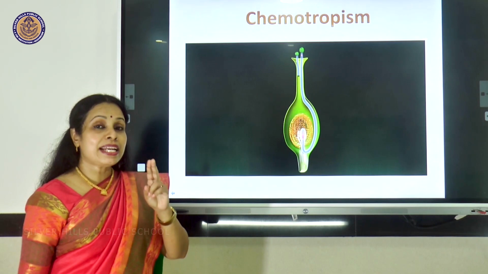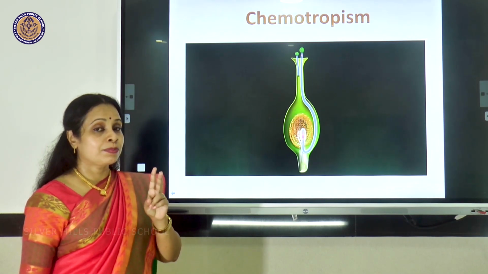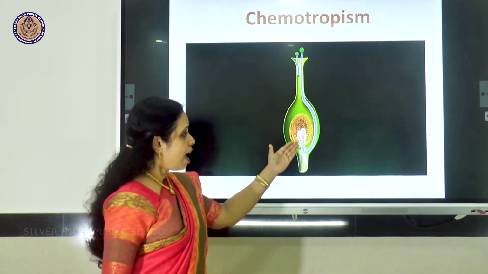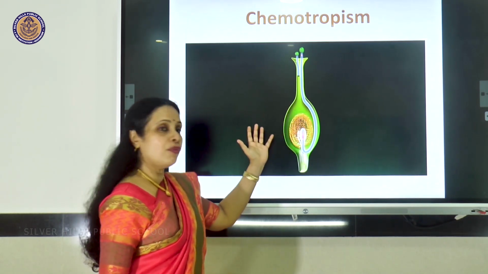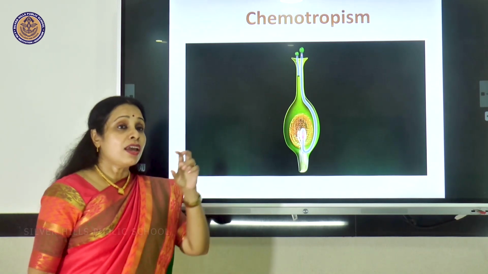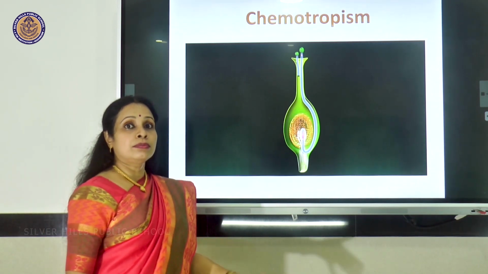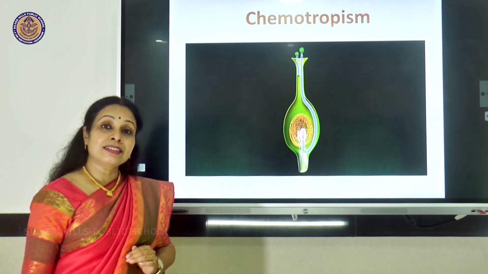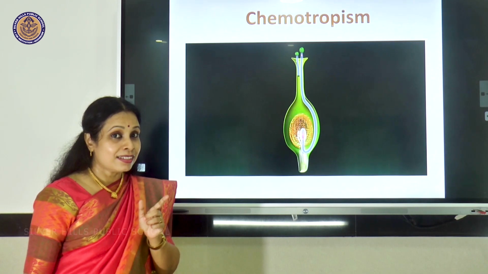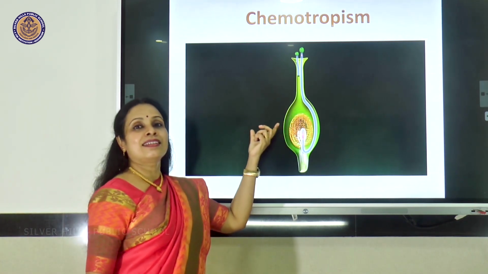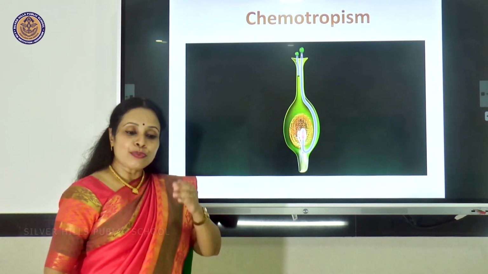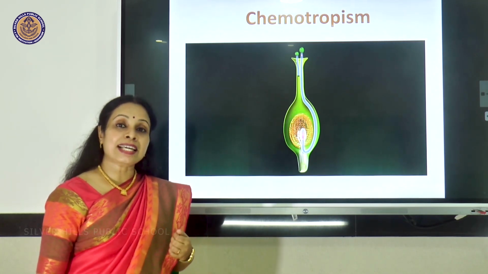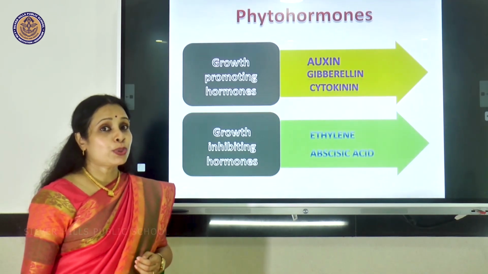It is carrying the two male gametes, and the pollen tube is moving down through the stigma, style, and when it reaches near the ovary, it is not moving further down, it is bending and entering into the embryo sac. Why did it bend? Because there were chemicals released from the embryo sac which will guide it towards the embryo sac for fertilization.